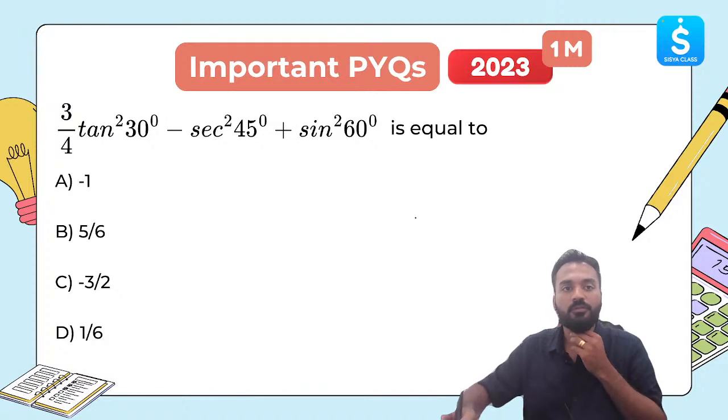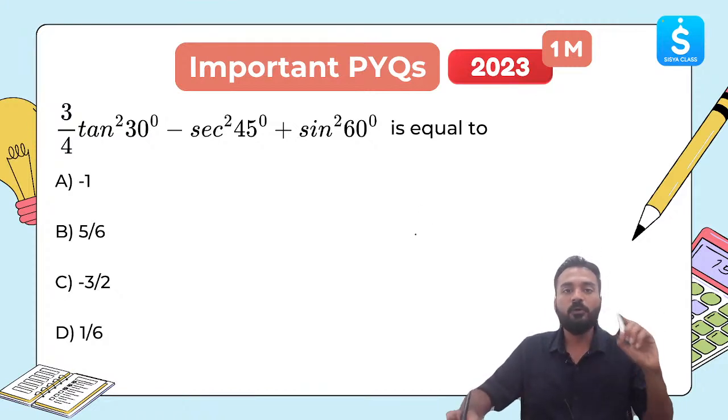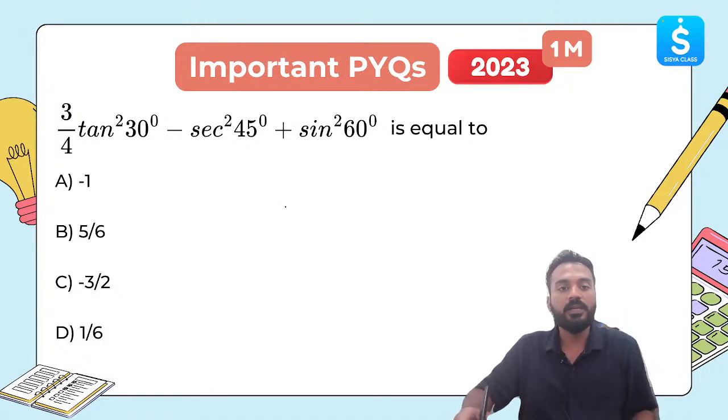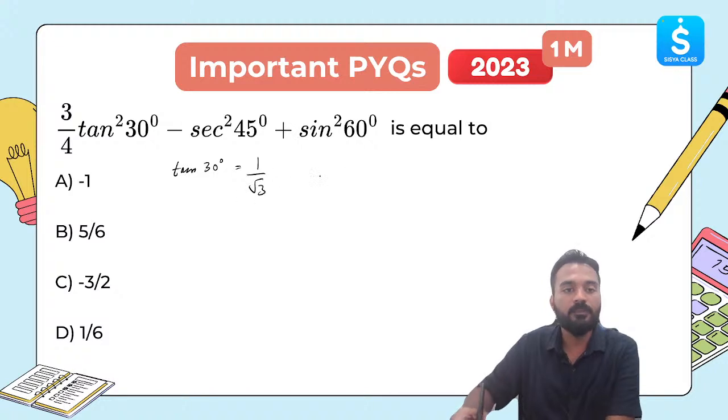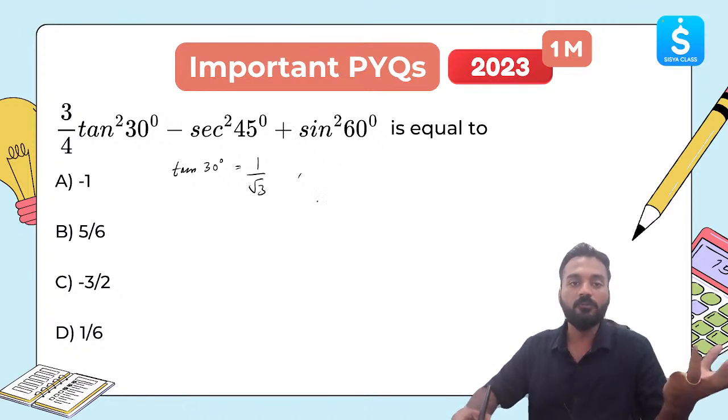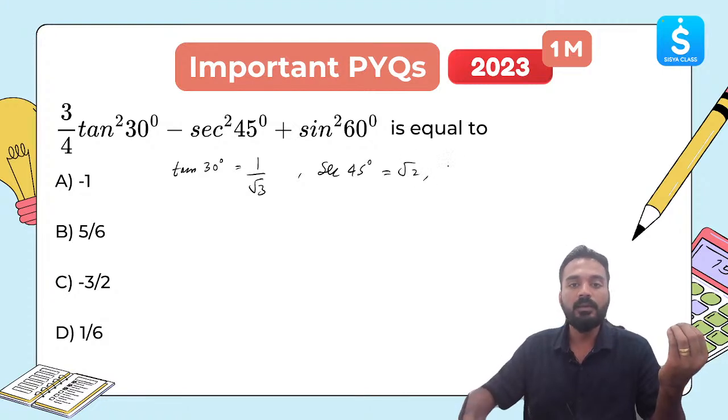Let's see more questions. This was asked in 2023 for 1 mark: 3 by 4 tan square 30 degree minus 6 secant square 45 degree plus sin square 60 degree. Now what is tan 30? Everyone type in the chat box. Tan 30 is equal to 1 by root 3. What is sec 45? Cos 45 is 1 by root 2. Secant of 45 will be the reverse of cos 45, so root 2 by 1, which is root 2. Sin of 60 will be root 3 by 2.